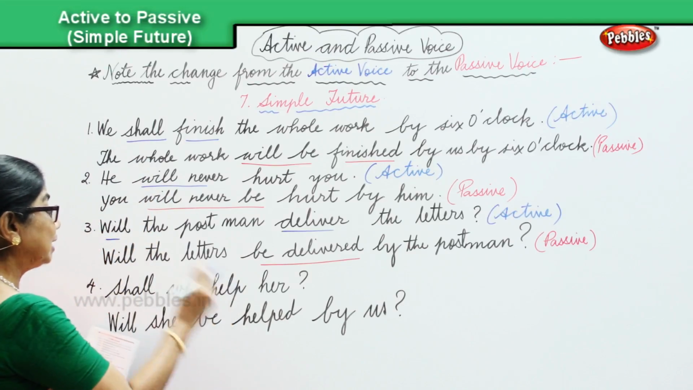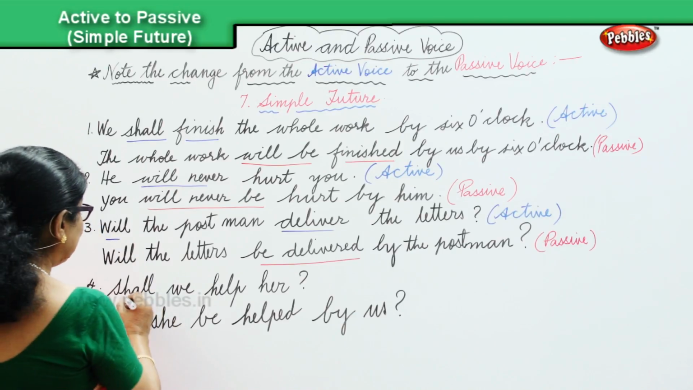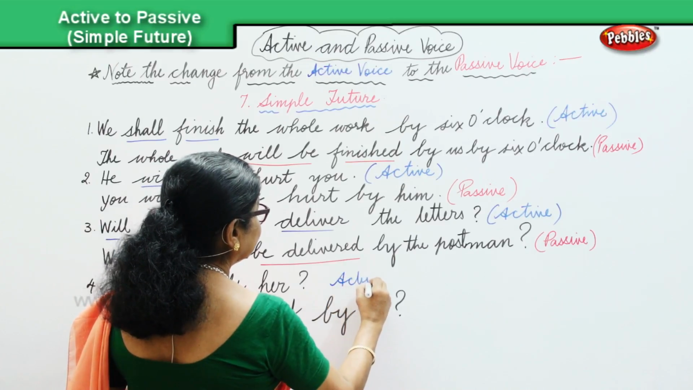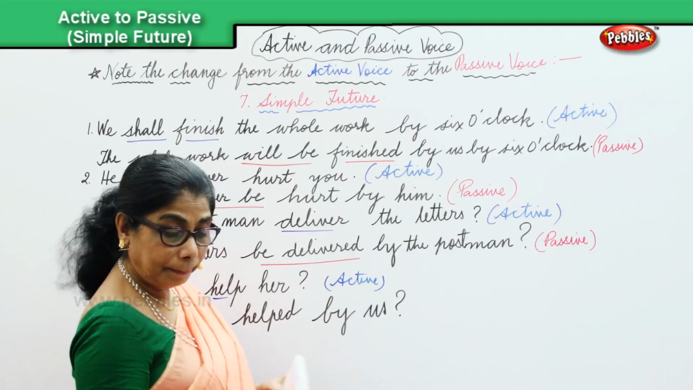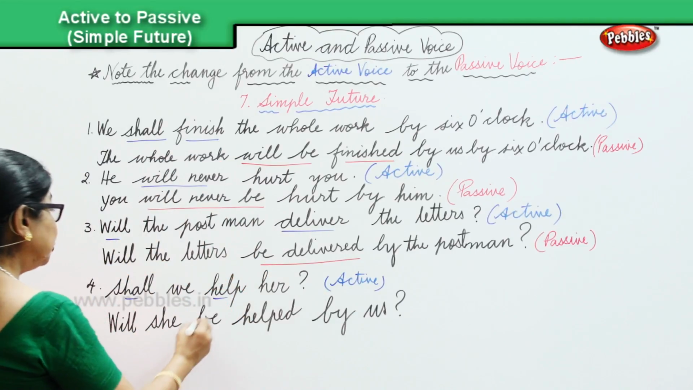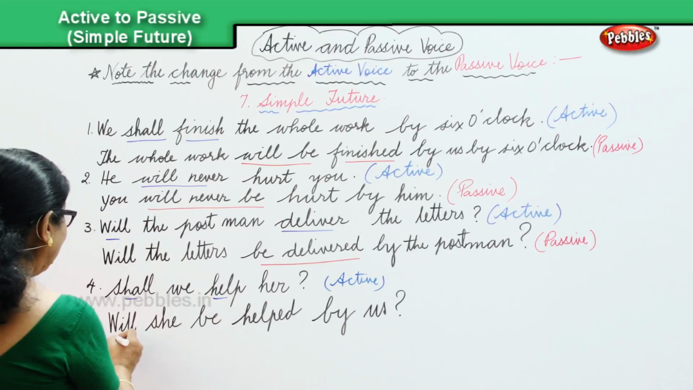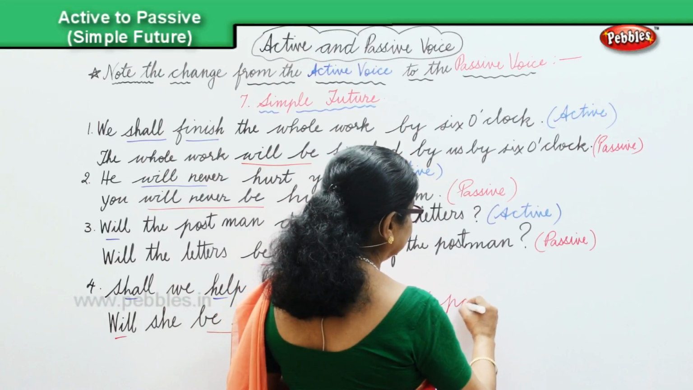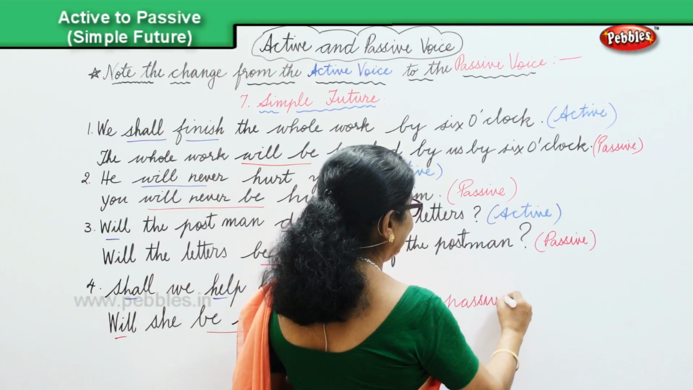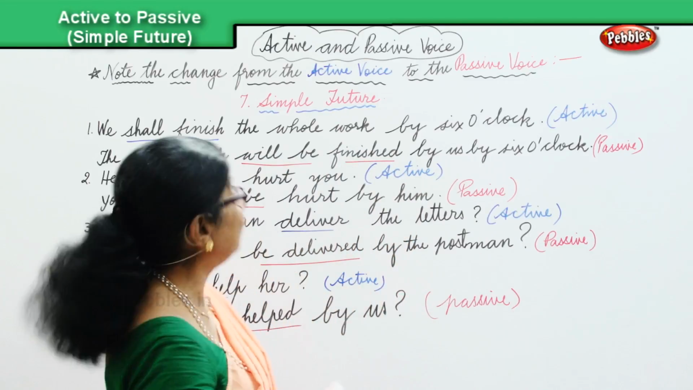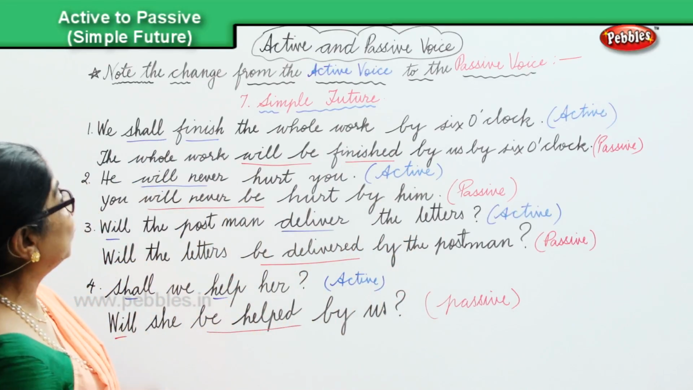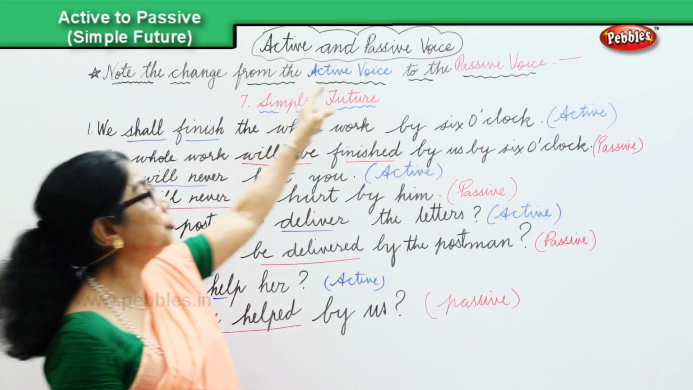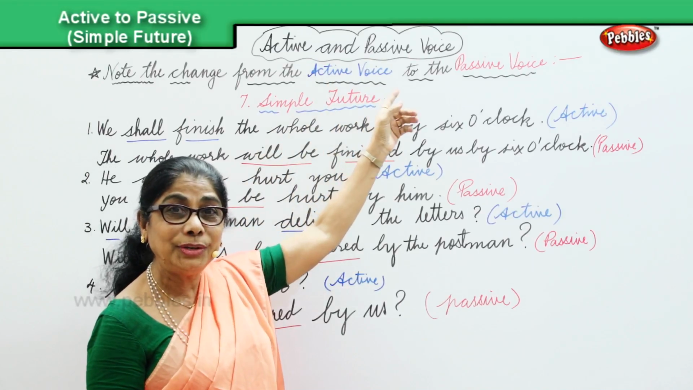Shall we help her? That's active. And in the changing over into the passive, will be helped. Will be helped in the passive. We are looking at the simple future. Now, active and passive voice. In the simple future, we are going to note the change of voice. Active voice to passive voice.